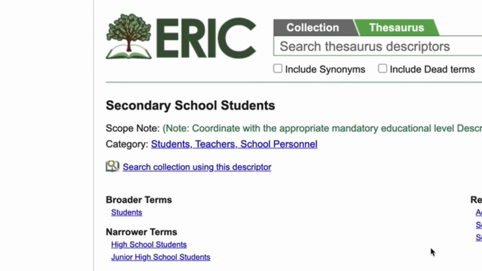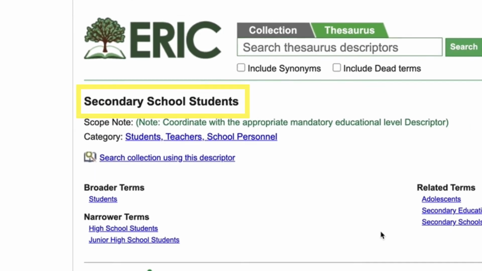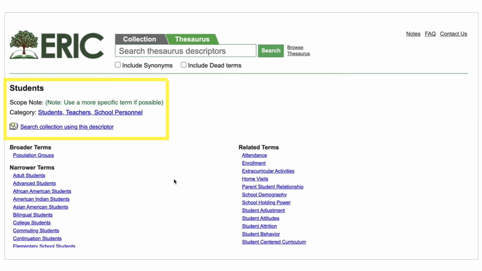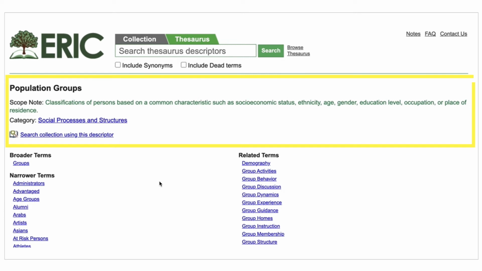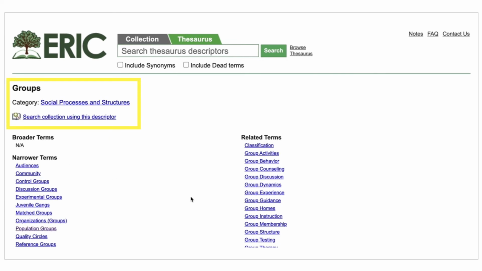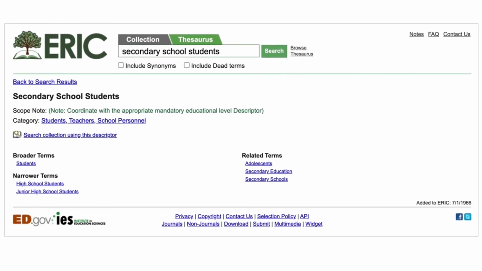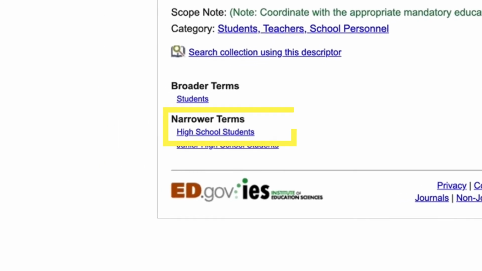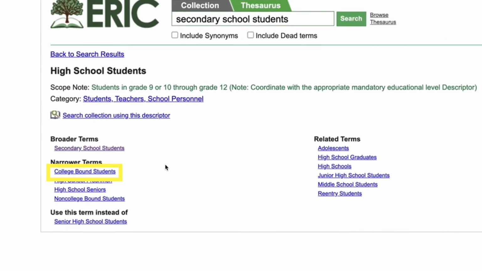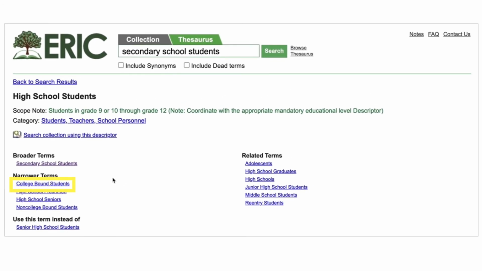Starting at secondary school students and working your way up through the broader terms, you find students, population groups, and groups. Going back to secondary school students and working your way down through narrower terms, you see high school students and its narrower terms, including the descriptor college-bound students. This term could be used to identify additional resources for the search on secondary school students preparing for college.